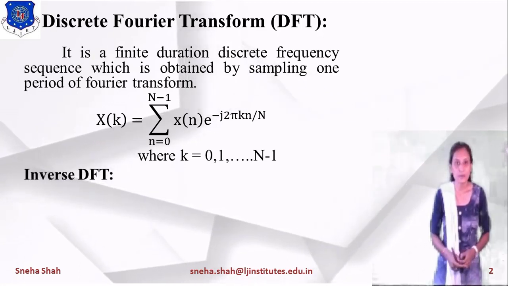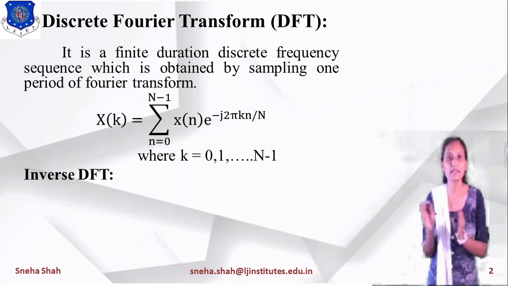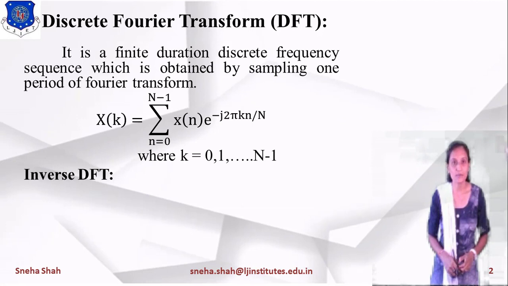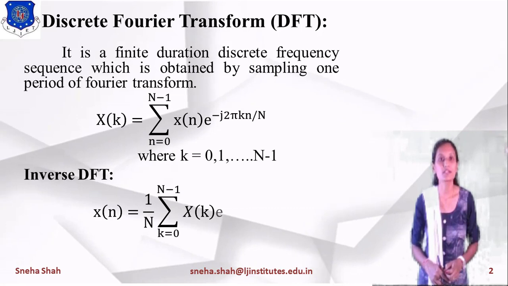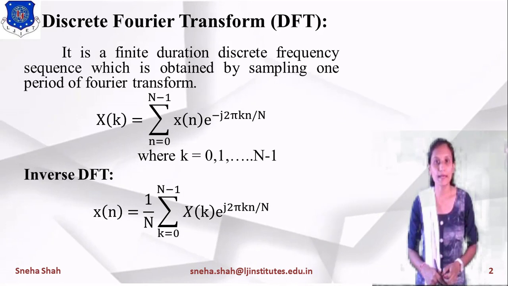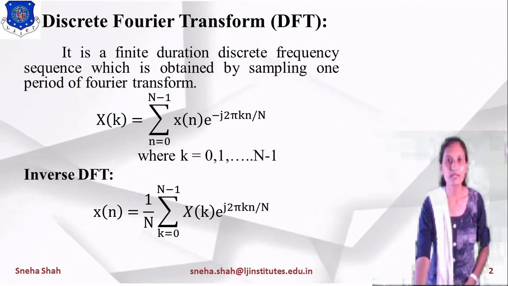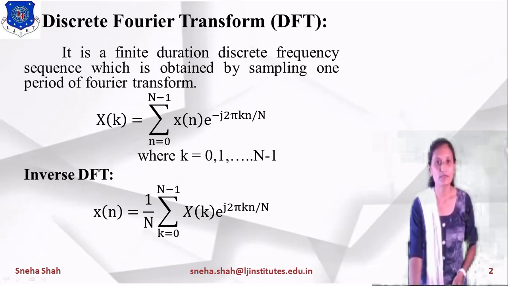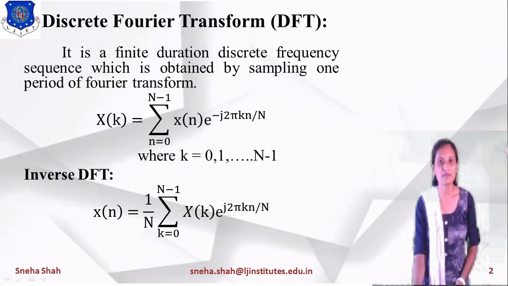Now if we are taking the inverse DFT, from the value of X of k we will derive the equation of x of n, right? So what will be the equation of the inverse DFT? x of n equals 1 upon N summation k equals 0 to N minus 1 X of k into e raised to j 2 pi kn upon capital N. Now you can see that in the equation of Fourier transform we have taken e raised to the minus term. So in the equation of inverse DFT we have to take it in the plus form, so e raised to this term will be positive.